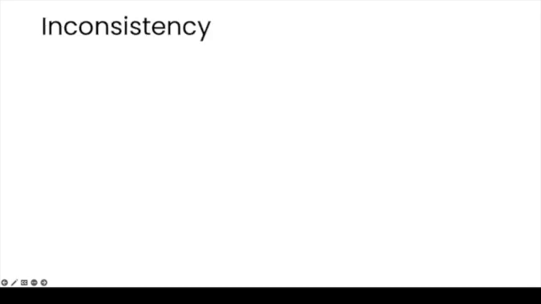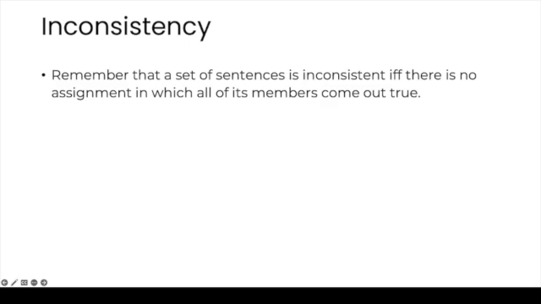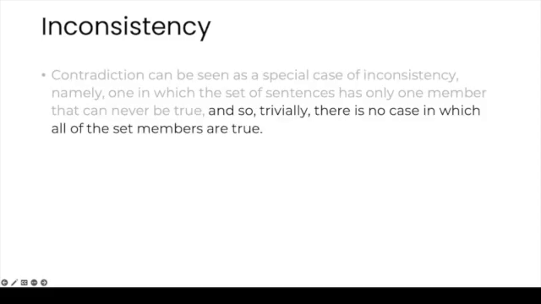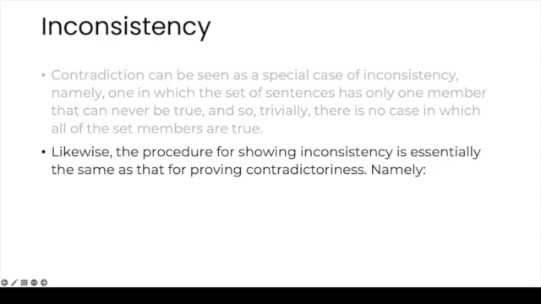What about inconsistency? Well, it's something very similar. Remember that a set of sentences is inconsistent if and only if there is no assignment in which all of its members come out true. And in fact, contradiction can be seen as a special case of inconsistency, namely one in which the set of sentences has only one member that can never be true. And so trivially, there is no case in which all of the set members are true. Likewise, the procedure for showing inconsistency is essentially the same as that for proving contradictoriness.